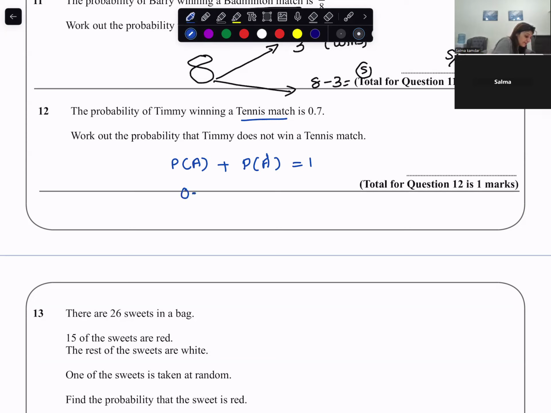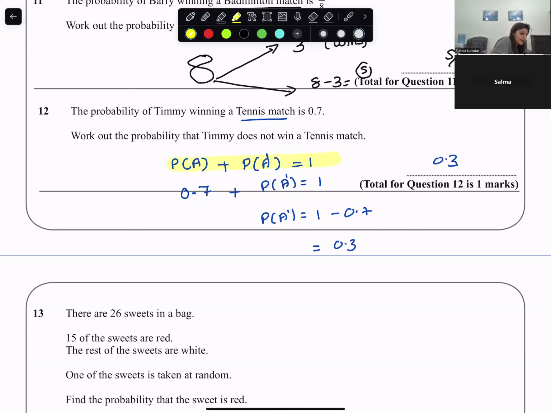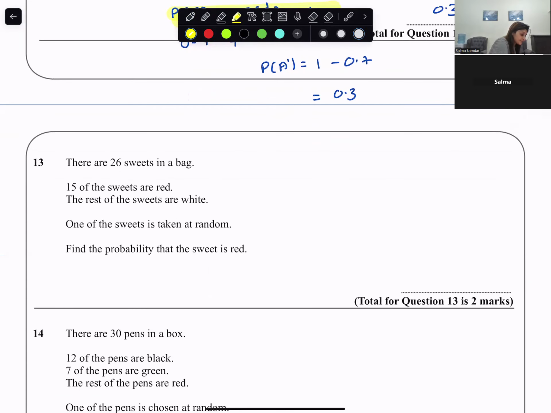So if him winning is 0.7, him not winning is probability of A dash, which would be 1 minus 0.7, or 0.3. So here we have started applying the formula probability of A plus probability of A dash.